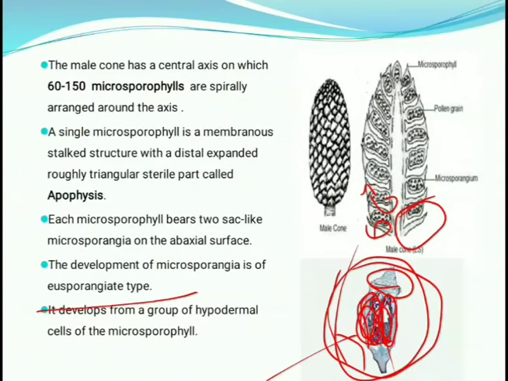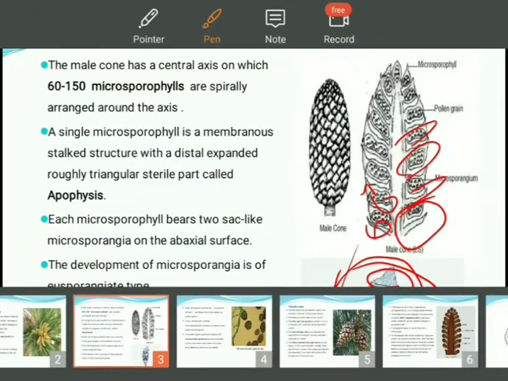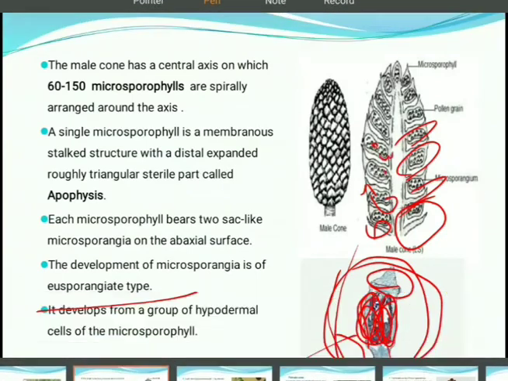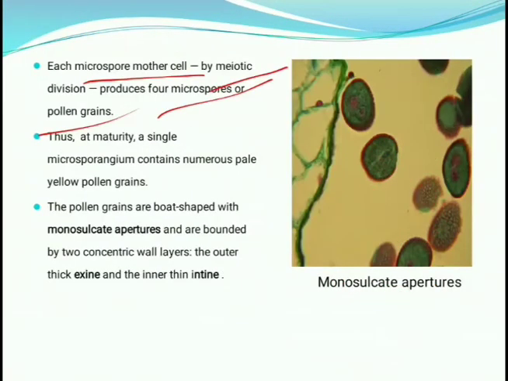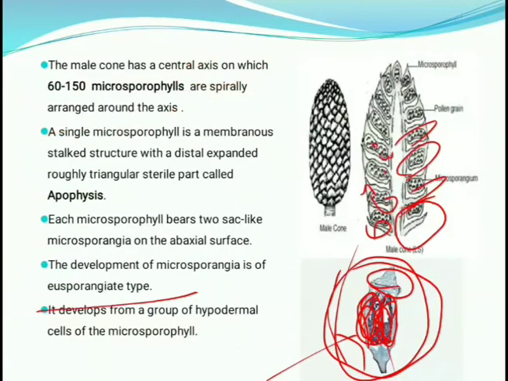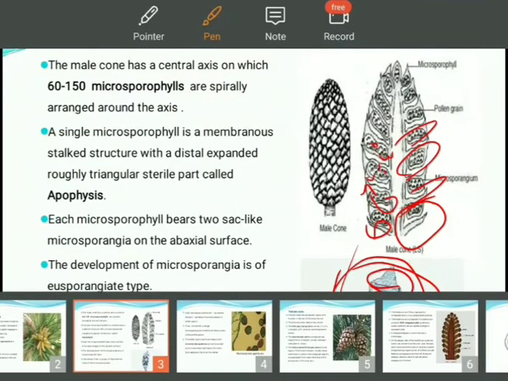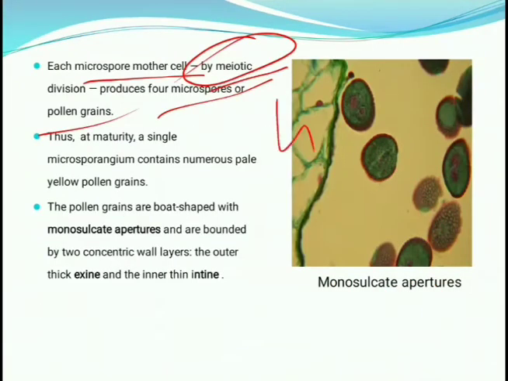You can see there are two parts, and in each part two microsporangia are present, and inside them all these dot-like structures are the microspore mother cells. These microspore mother cells undergo meiotic division, and through meiosis each dot-like structure develops into four haploid cells, and each haploid cell is known as a microspore, also known as a pollen grain.